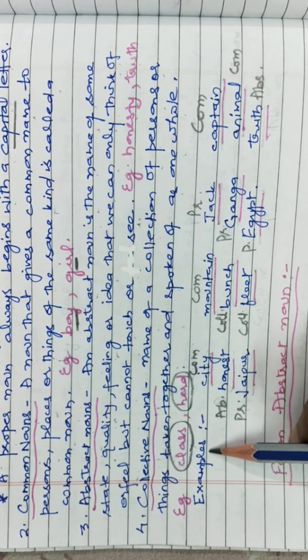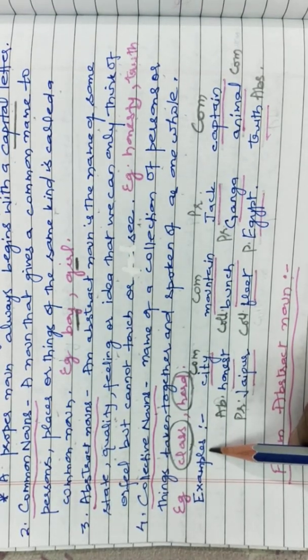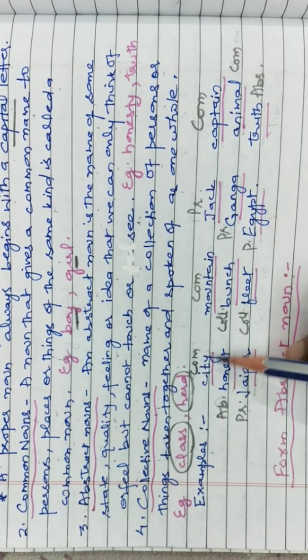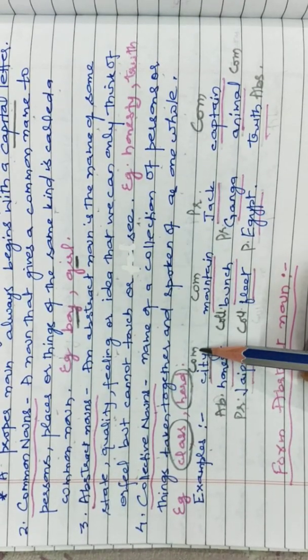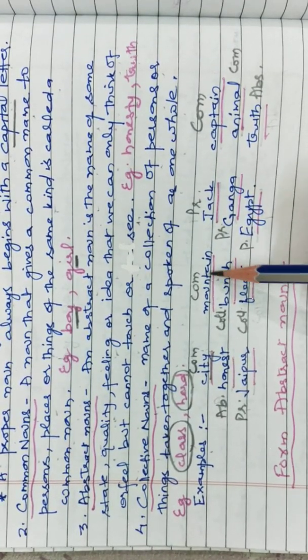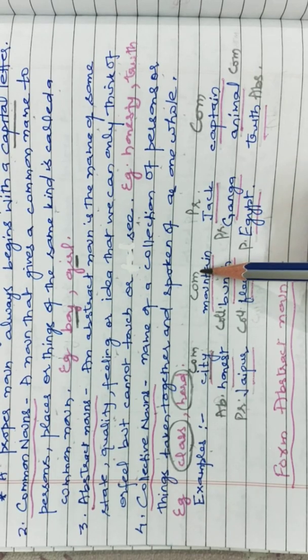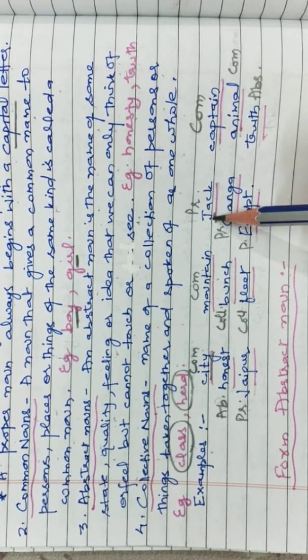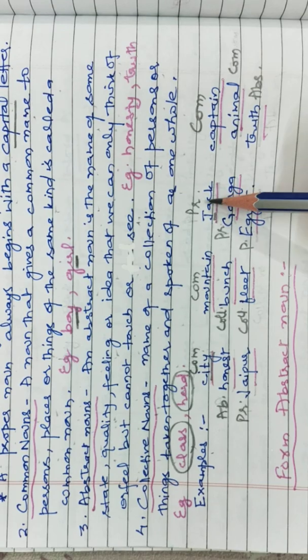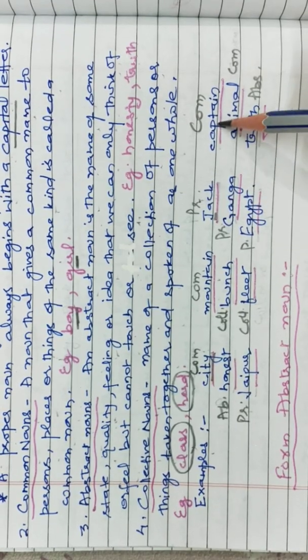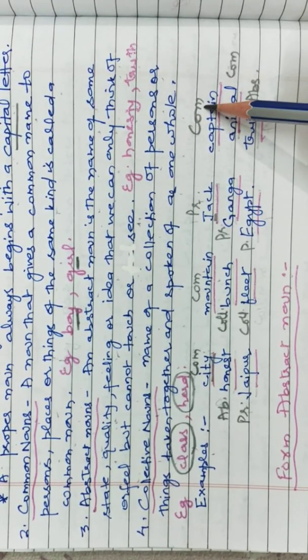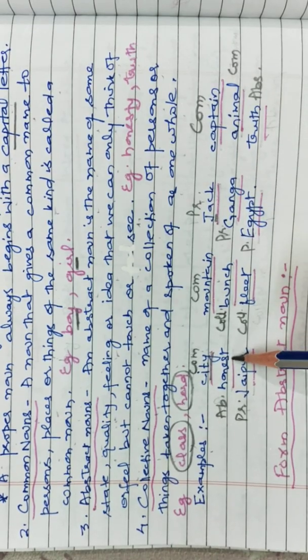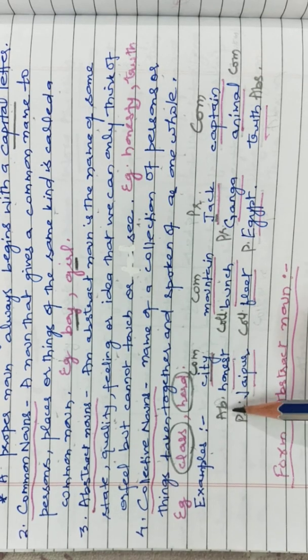So now let us see the examples. Let us see what kind of noun they are. City, any city, it is a common noun. Mountain, any mountain, no particular mountain is mentioned, so it is a common noun. Jack, starting with a capital letter, name of a particular person, proper noun. Captain, any captain, common noun. Honest, something which we can feel, we cannot touch or see, abstract noun.